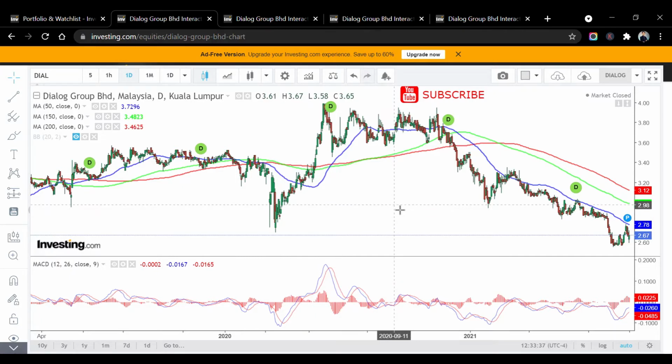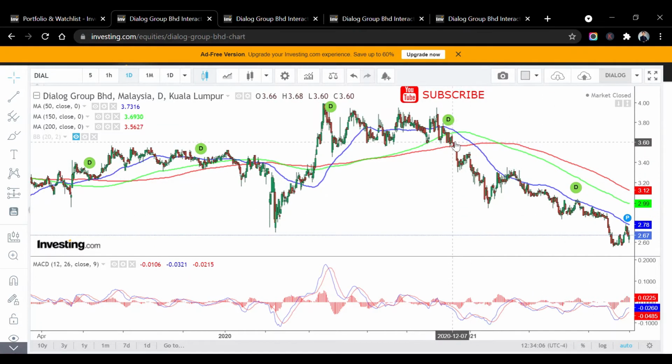Alright, so today I'm gonna do some technical analysis for Dialog first. I've plotted the 50 days moving average, 150 days moving average, and also the 200 days simple moving average. You can see the 50 days moving average is the blue color, 150 is the green color, and red color is the 200 days moving average. Alright, so you can see the share price is obviously at a confirmed downtrend, right?